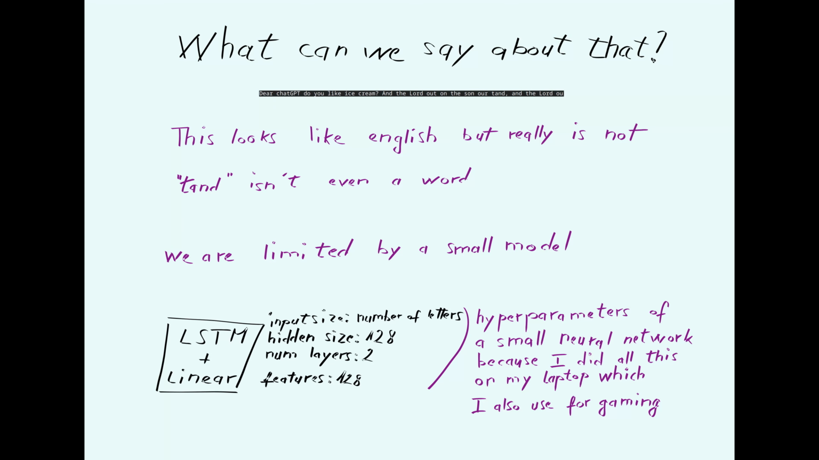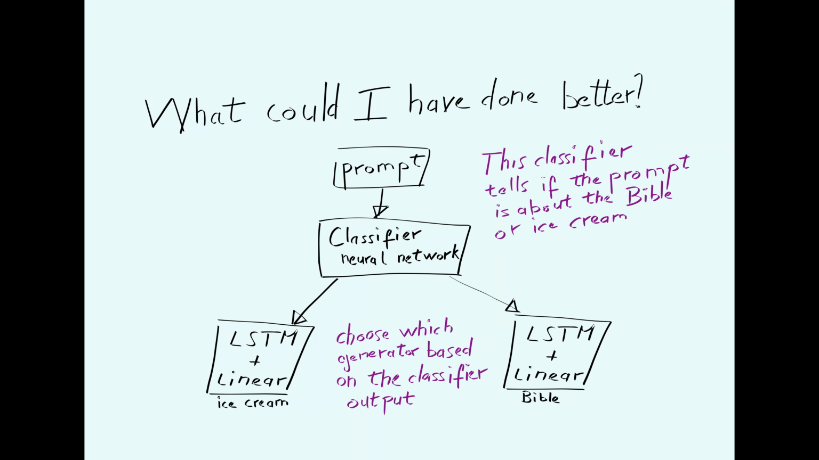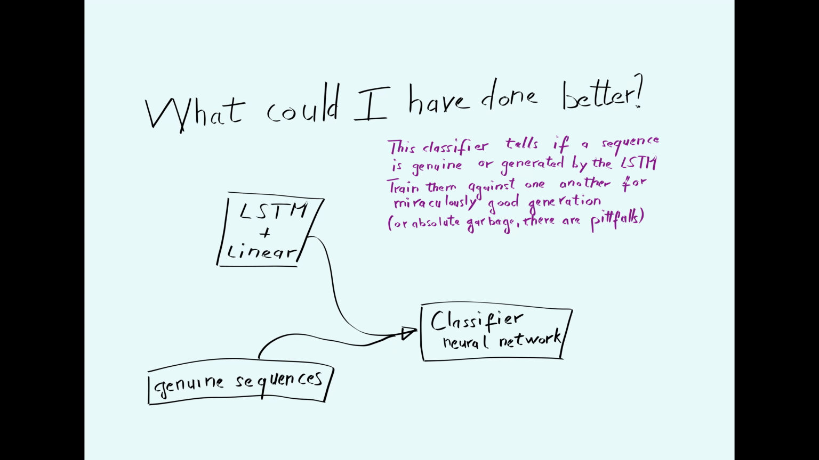This is because we considered a rather small model. There are things that are more powerful at text generation than LSTM, like for instance transformers. Or I could have trained several LSTMs. In this case, one on ice cream and the other on the Bible. And then I train a classifier to analyze the prompt, and based on its answer I choose which LSTM to use. A similar idea is to train the LSTM together with a classifier. The LSTM generates sequences, while the classifier tries to tell if the sequences are genuine or generated by the LSTM. If the LSTM can fool the classifier, the LSTM is good.